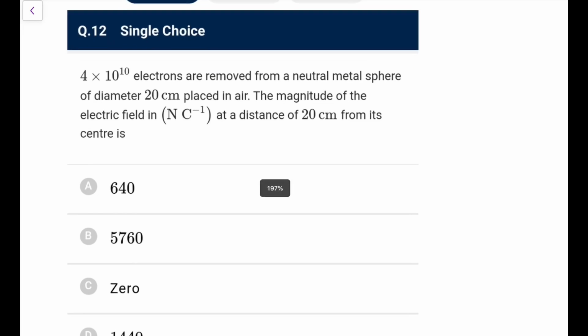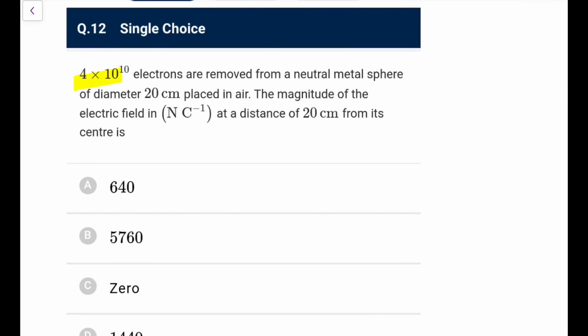4 into 10 to the power 10 electrons are removed from a neutral sphere. Electrons are removed, so it will have a positive charge. Diameter 20 centimeter, placed in air. The magnitude of the electric field at a distance of 20 centimeter from its center is? So from a sphere, electrons are removed.